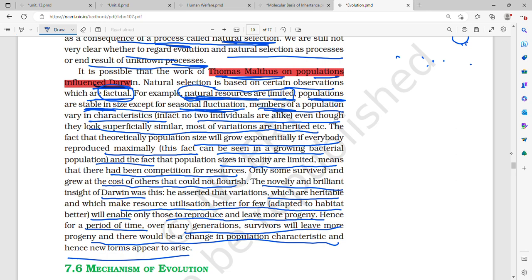Members of a population vary in characteristics. That is, in fact, no two individuals are alike, even though they look superficially similar. Most of the variations are inherited. So even though there are 7 billion people, they all look superficially similar.